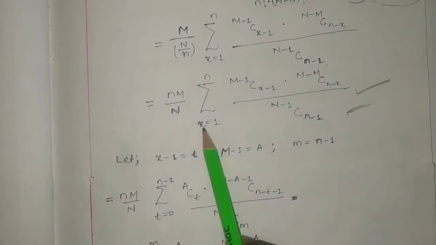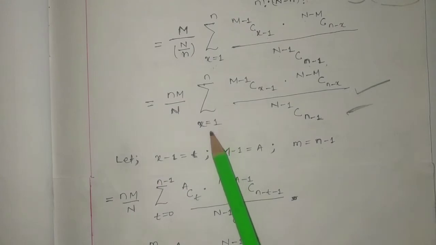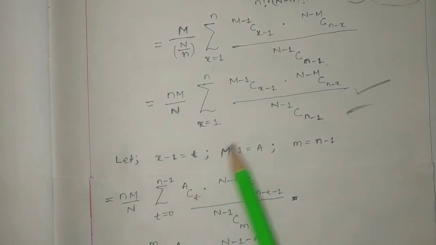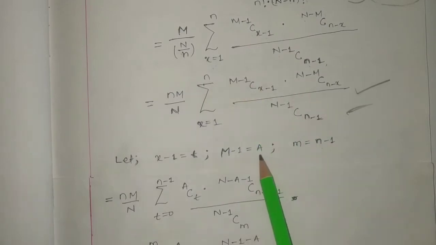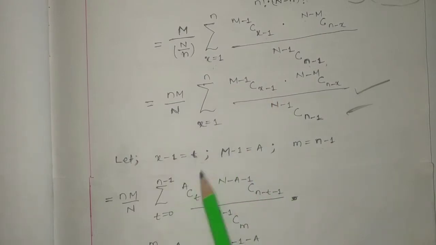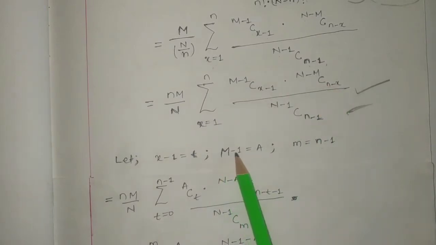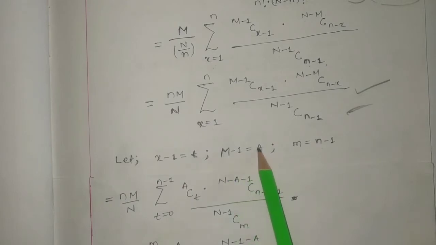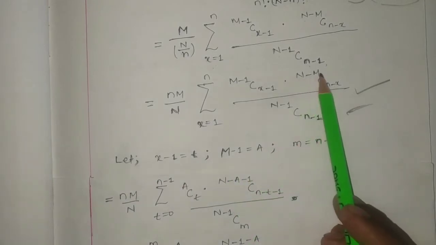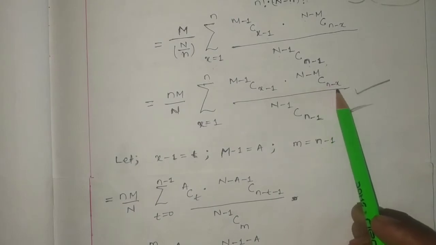If I consider x equal to n, then t will be equal to n minus 1. So the limit changes from t equal to 0 to n minus 1. Here m minus 1 is going to change as a, so a c x minus 1 we have considered as t, so a c t, right? Here you can see m minus 1 equal to a, so m equal to a plus 1. So here n minus m, that means n minus a minus 1, c n minus x.